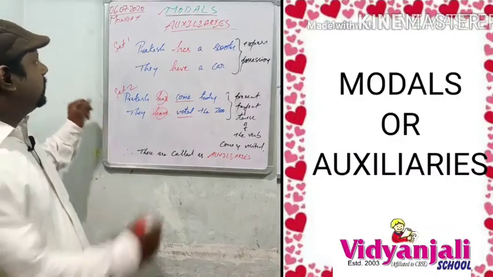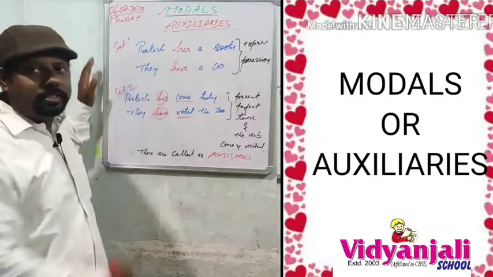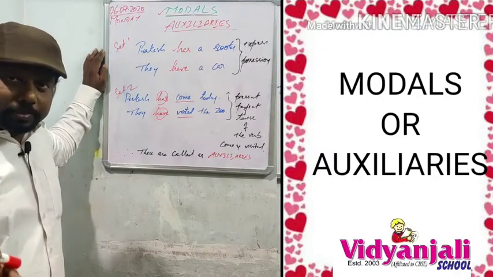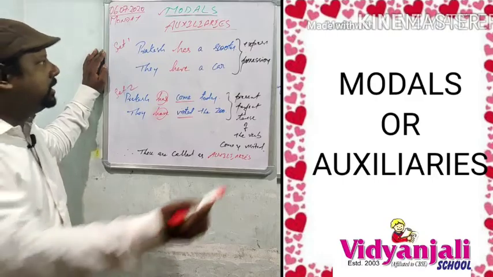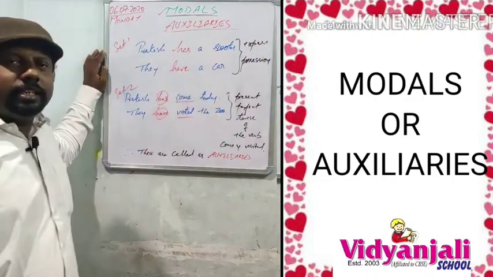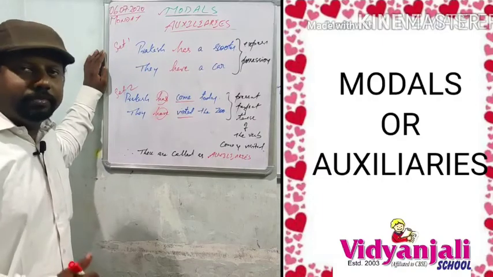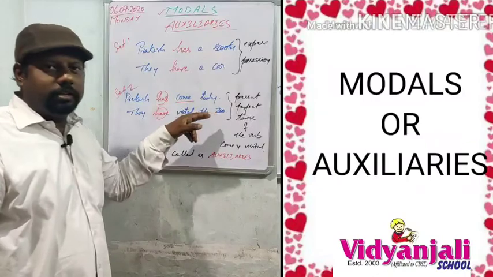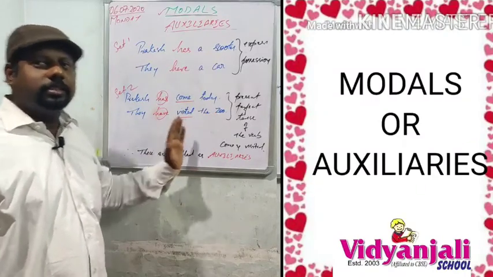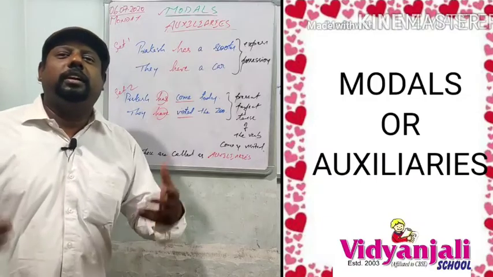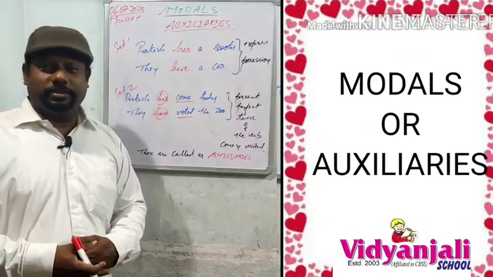Did you observe the difference? In set 1, has and have are acting as main verbs, or principal verbs, because there is no other main verb. But in the second set, Prakash has come today, the main verbs are come and visited. So has and have are the helping verbs, or auxiliary verbs.